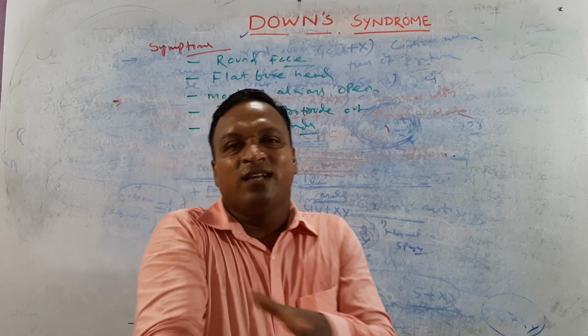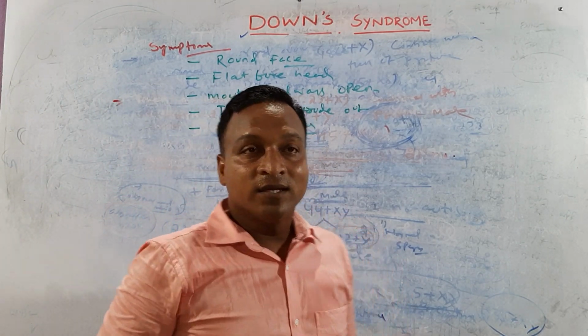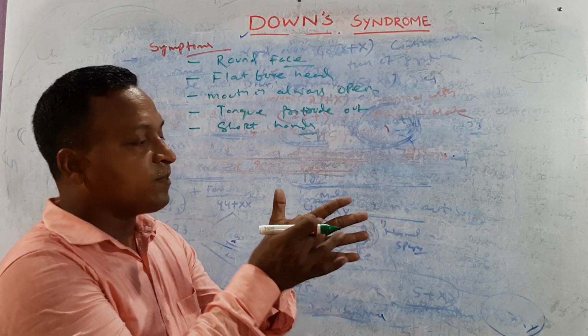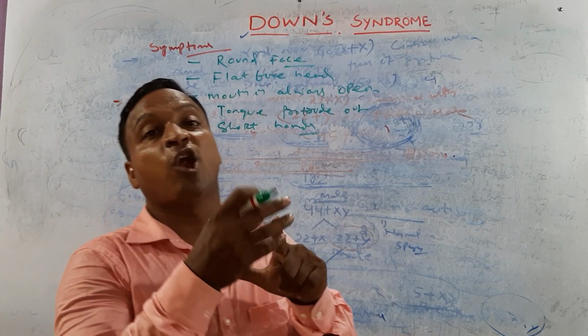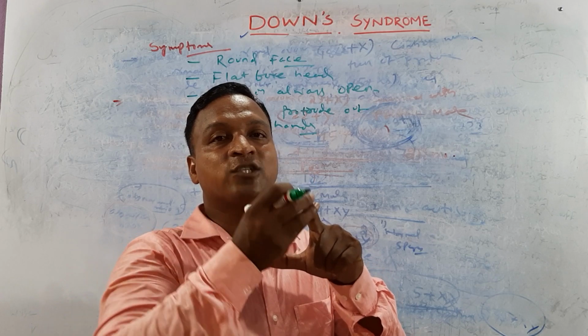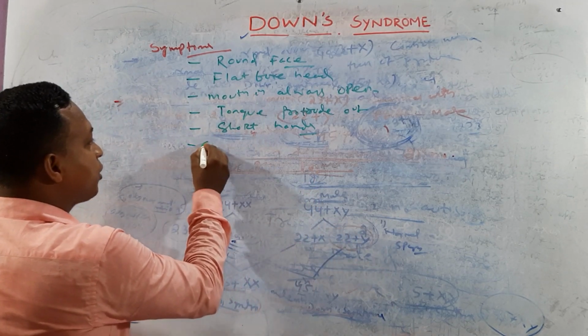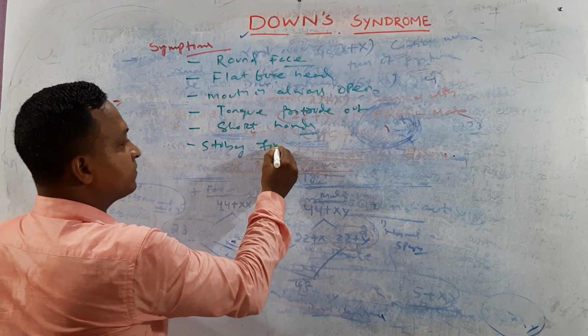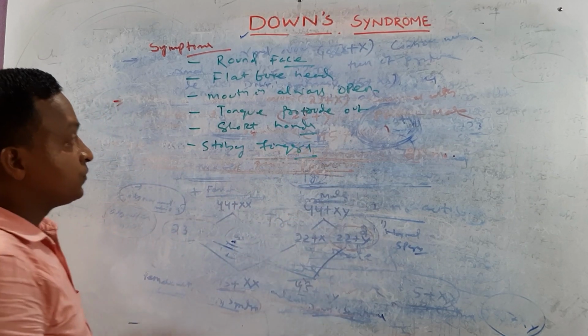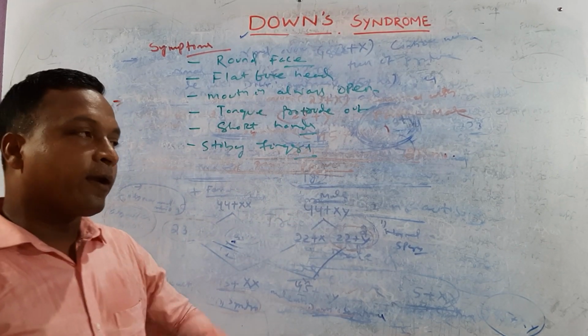The hand is very short. Okay. Stubby fingers, you know, fingers like lollipops. The ends are swollen. Stubby fingers. Okay.